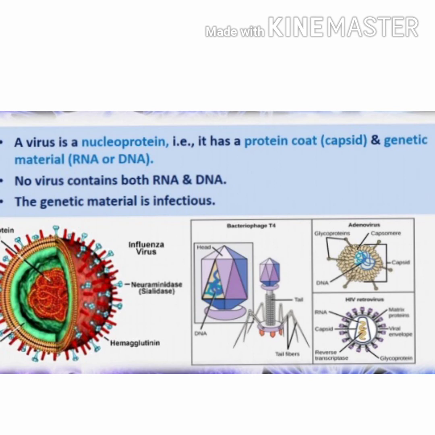A virus is a nucleoprotein. What does it mean? Yes, it has a protein coat called the capsid, and it consists of a genetic material which may be RNA or DNA. So that is about the structure of a virus: the genetic material is surrounded by a protein coat. No virus contains both RNA and DNA, and this genetic material is infectious.